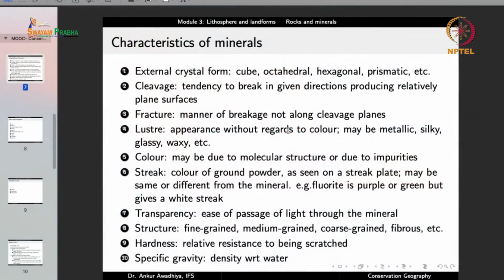And so color may help you, but it is not a very good characteristic to tell you about the mineral. A much better characteristic is the streak. Now streak is the color of ground powder as seen on a streak plate. It may be the same or different from the mineral. Example, fluorite is purple or green but gives a white streak.